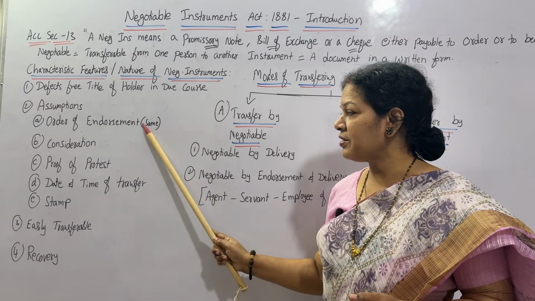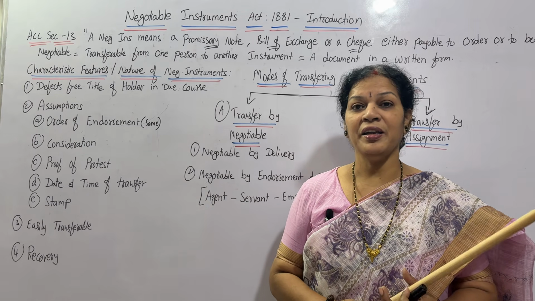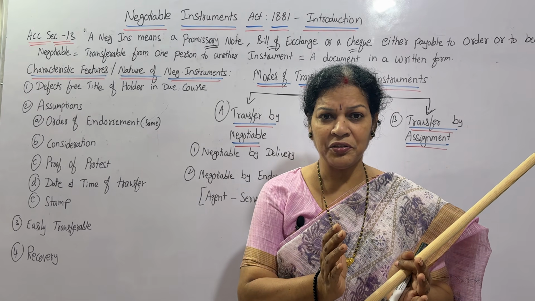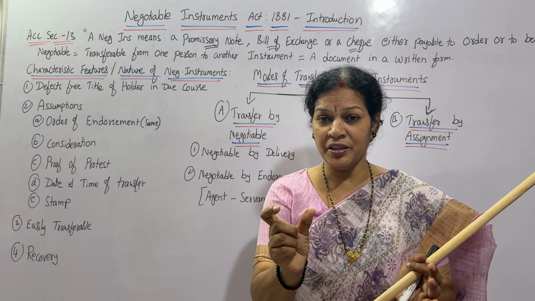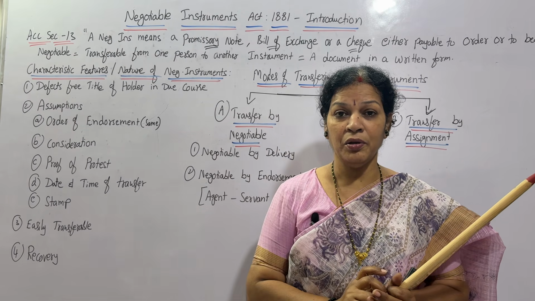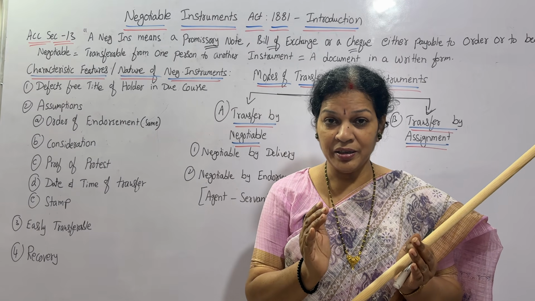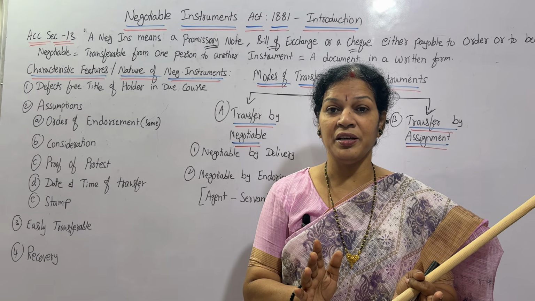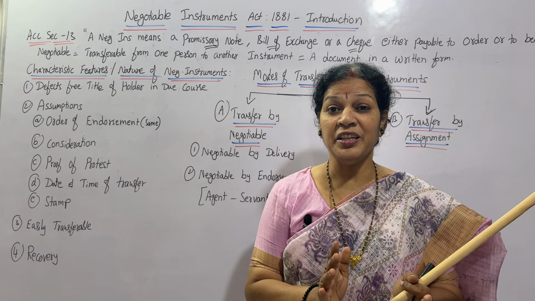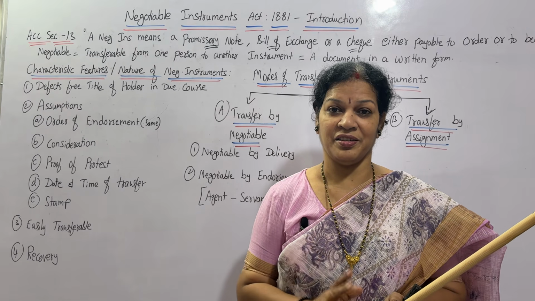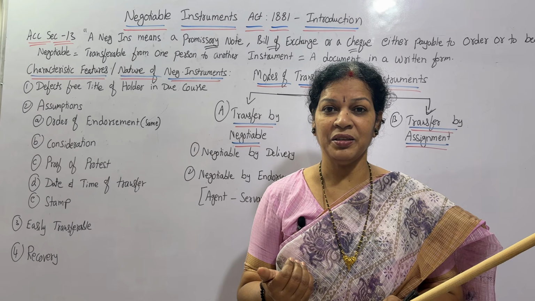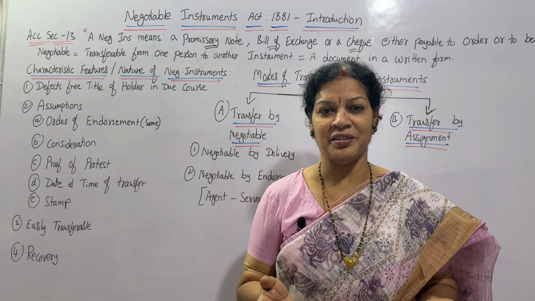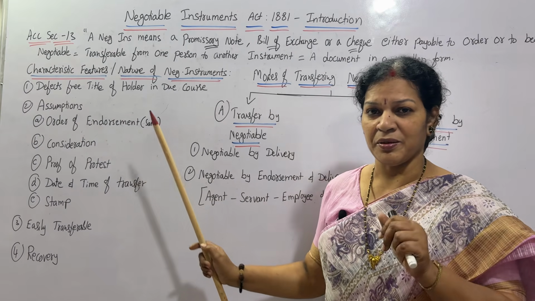Order of endorsement means the same one you have to deliver. I have purchased or ordered a few goods. I have mentioned the quality, I have chosen the quantity, and I have chosen a particular brand also. If the same one is delivered by the vendor, then only it is to be considered as a valid negotiable instrument. If any differences come, that won't be considered. I have chosen something, I said something, but you are sending some other product. It is not valid. So that is why order of endorsement is important.